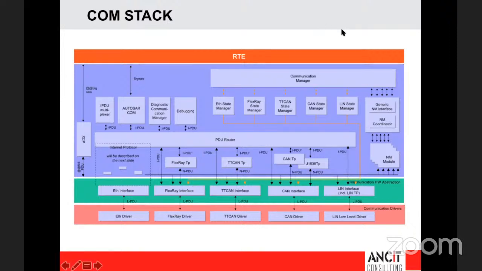Yeah, Karthik, this is Robin. I do have one follow-up question. Sure. What other information can we fetch from the ECU extract? I understood the messages and this concept, which you explained very well, and that this is all related to communication. But other than communication, what else can we get in the ECU extract? Everything. For example, when you get an ECU extract from the OEM, it will have details about your IO hardware abstraction. It will have details about the mode management.